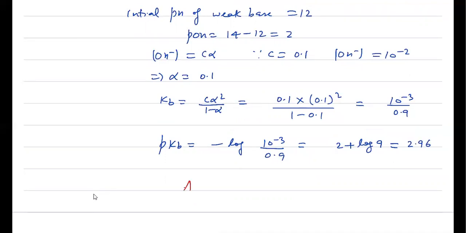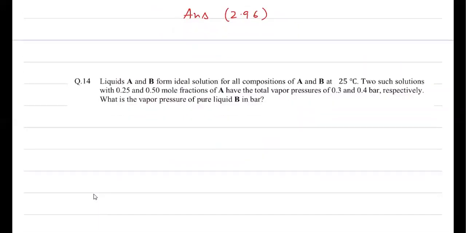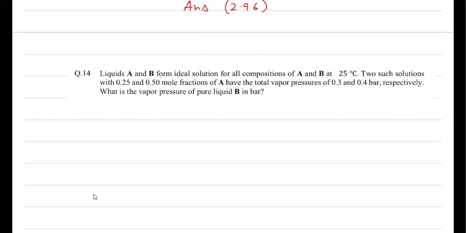Although it is a numerical value type answer, so we must write the answer 2.95 or 2.96 closest, because for log 3 I have taken 0.48. If you take the exact value, then it can be somewhere between 2.95 and 2.96. Better is 2.95 or 2.96. I have written 2.96.